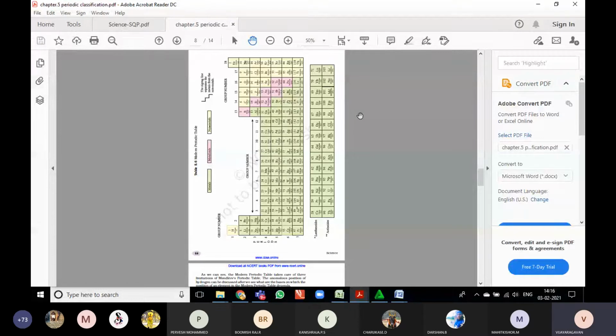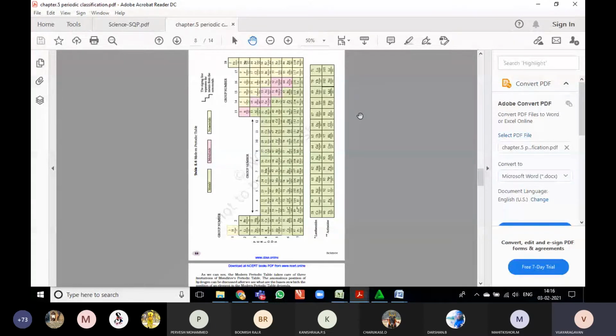You can see the three different colors in the periodic table. The first color, the gray color, is called the metals. The pink color is called the metalloids. And the creamy color is called the non-metals.